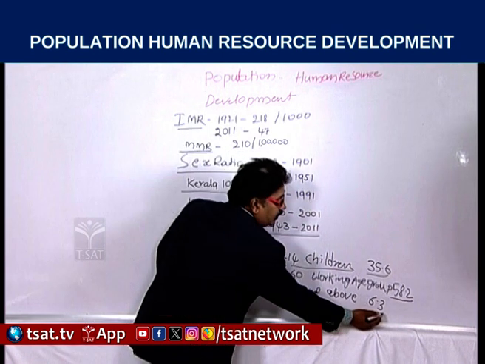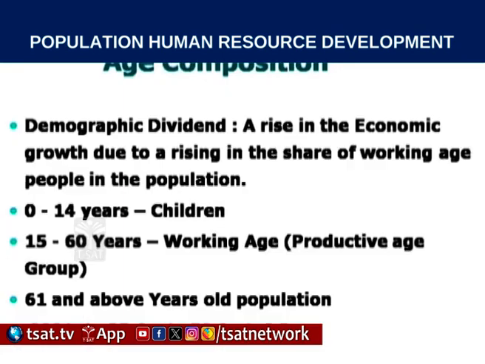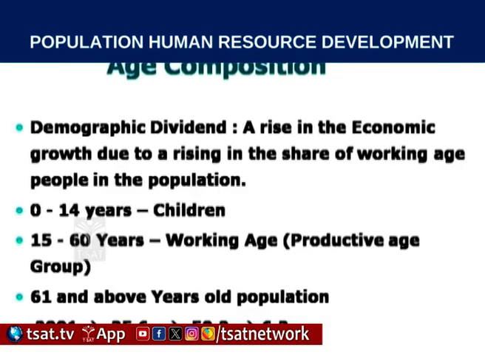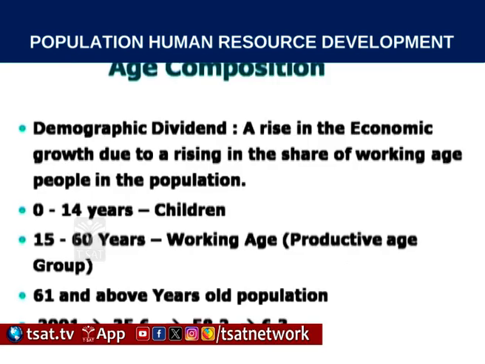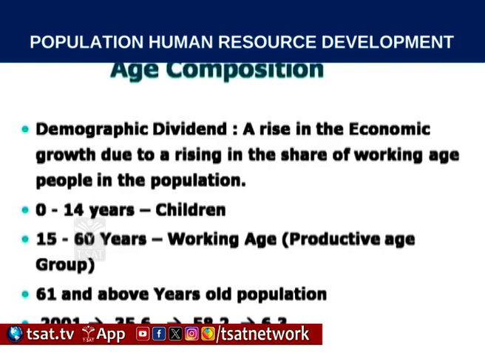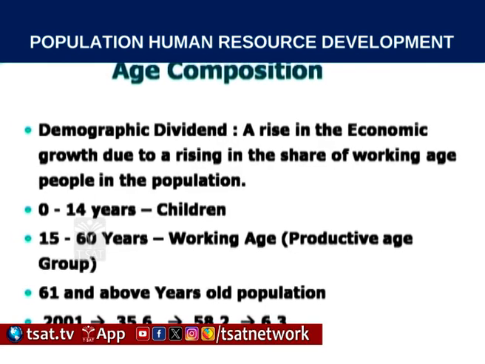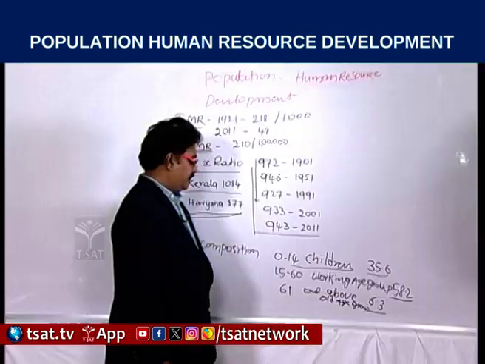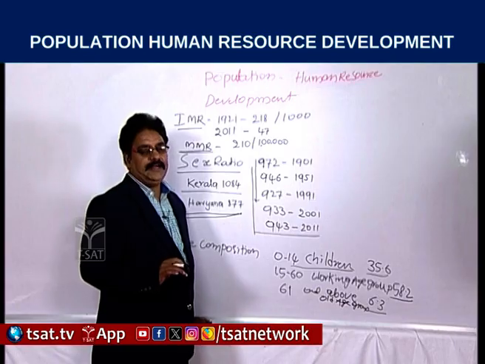Here the dependency group, that is the old age group, is only 6.3%. This is the age composition in India.